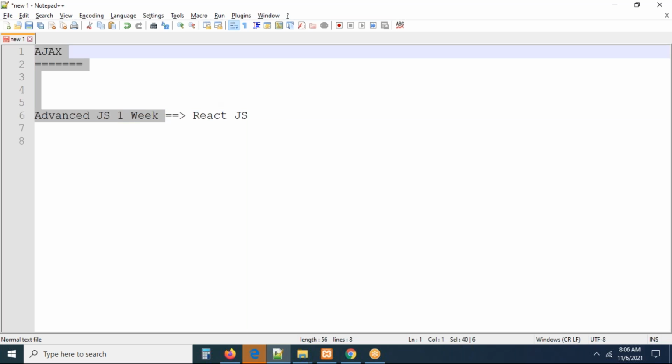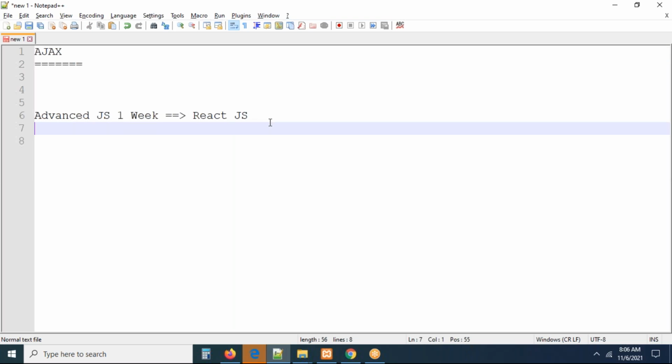Once JavaScript, HTML, CSS, advanced JavaScript, Ajax, and JSON are all completed, then you can decide either React or Angular. From my point of view, right now in the market, React is playing a vital role, as well as Angular. I'm not saying Angular is not good. Angular is also very good, React is also very good. Anyhow, let us continue with Ajax.